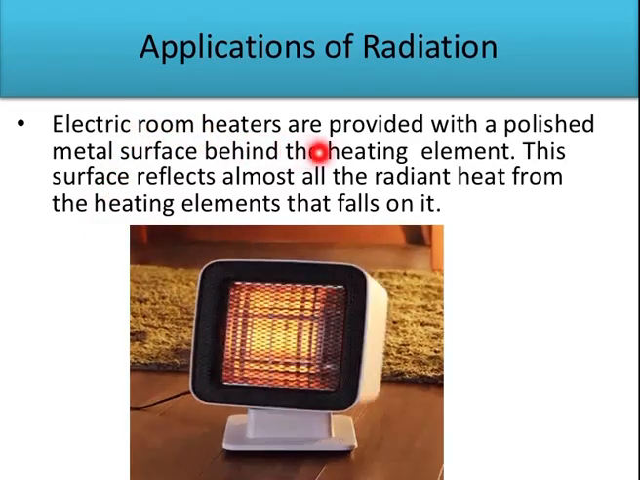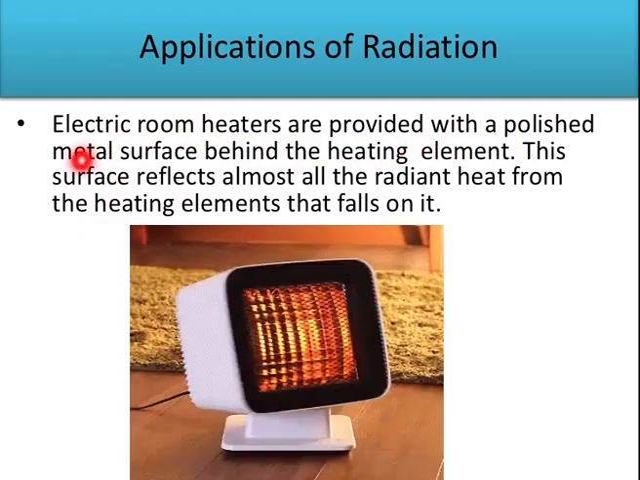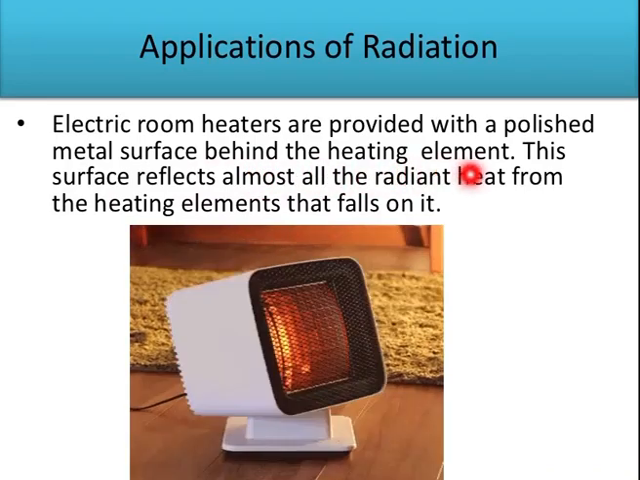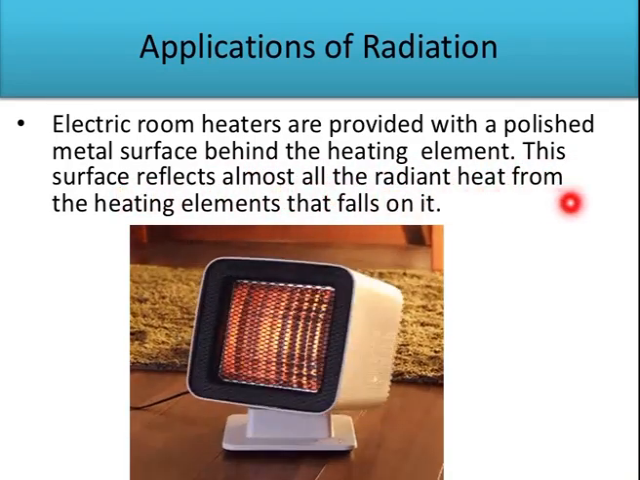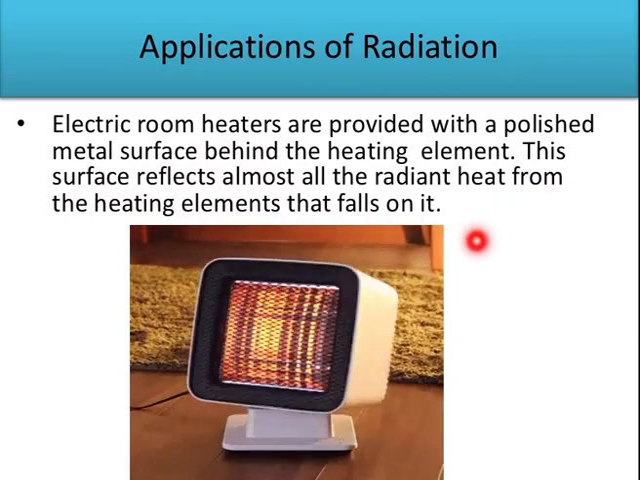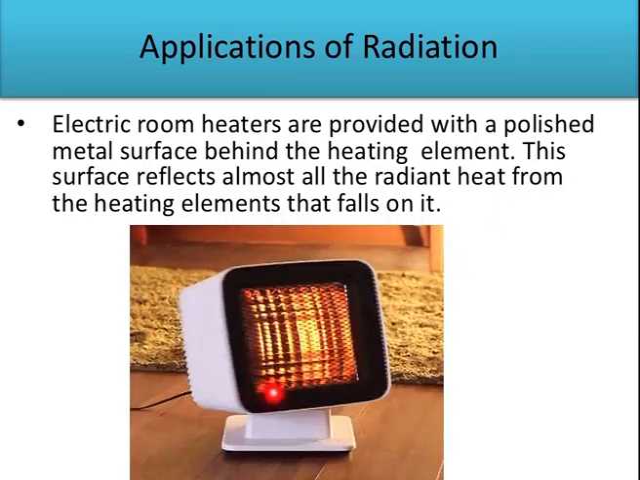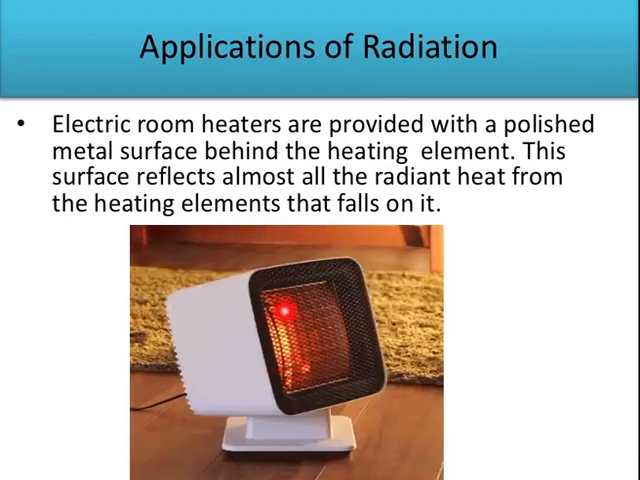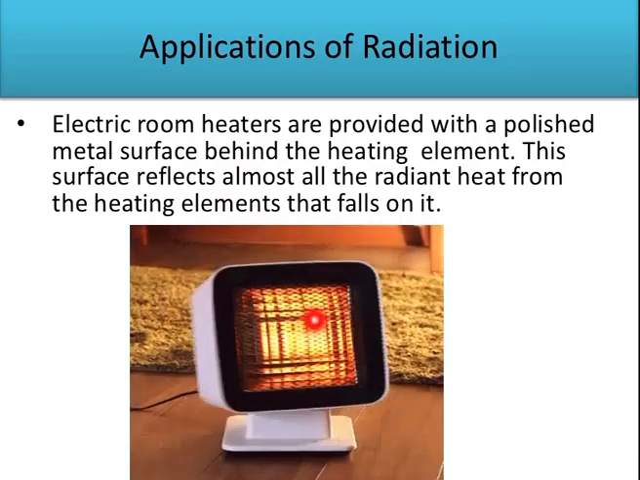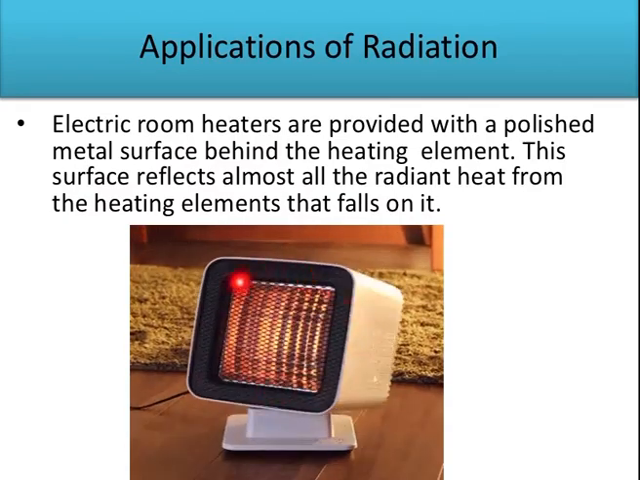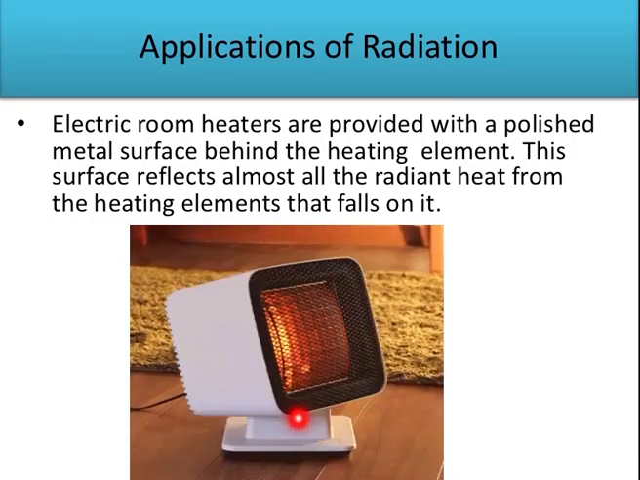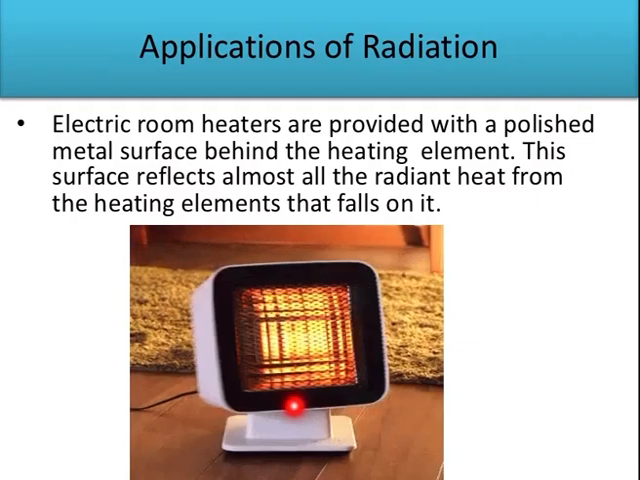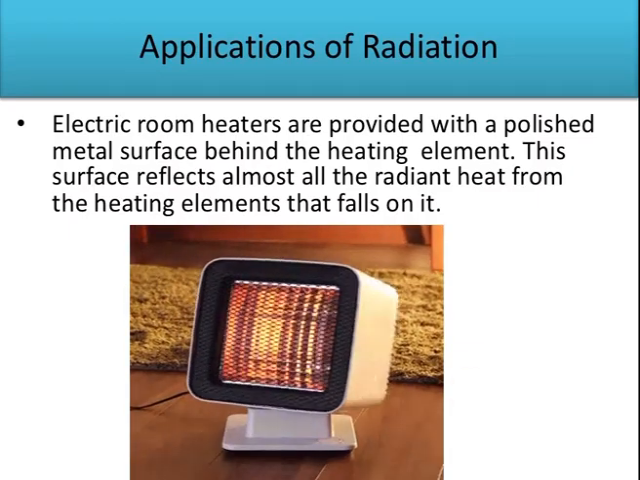Electric room heaters are provided with a polished metal surface behind the heating element. This surface reflects almost all the radiant heat from the heating element that falls on it. So in this heater you can see that there is a shiny surface behind the heating element. This shiny surface helps to reflect almost all the heat from the heating element into the surroundings.